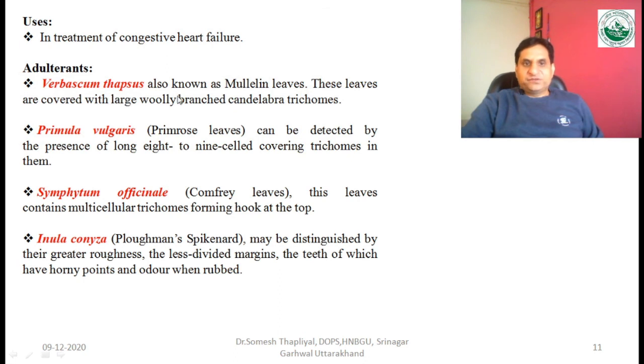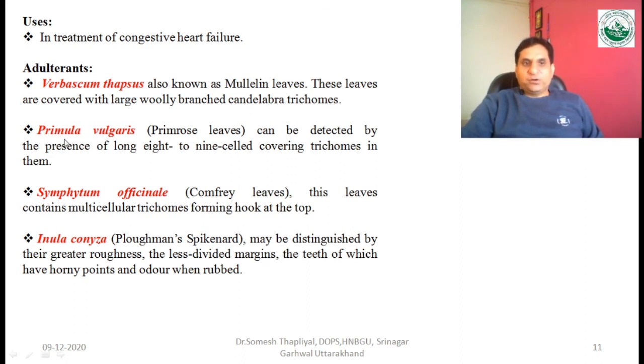Verbascum thapsus is also known as mullein leaves, and these leaves are covered with large woolly branched candelabra trichomes.